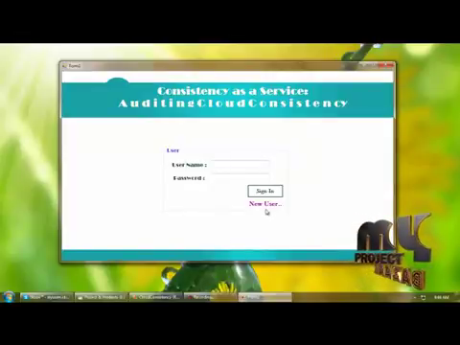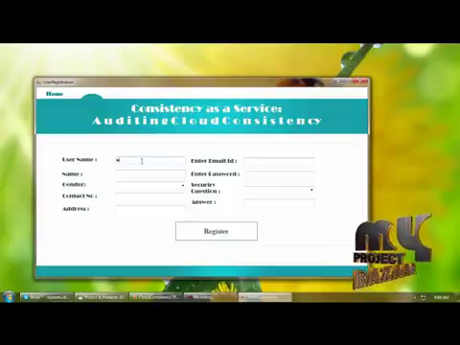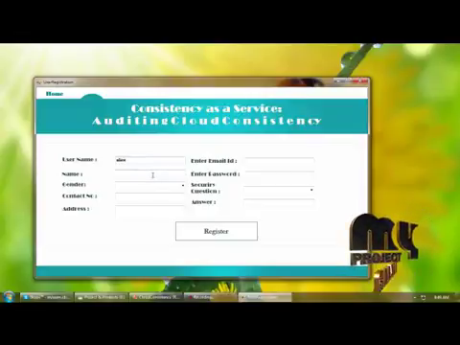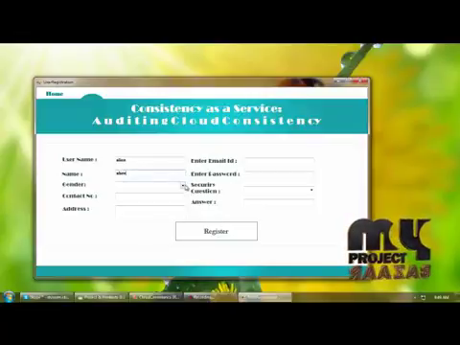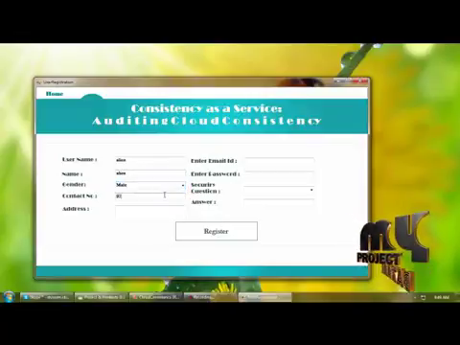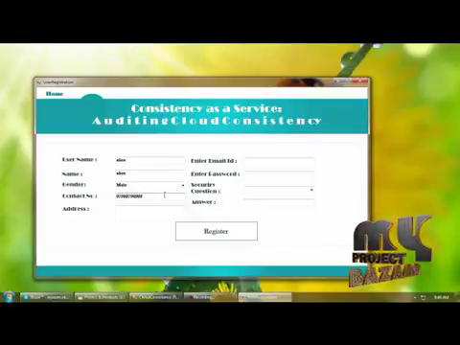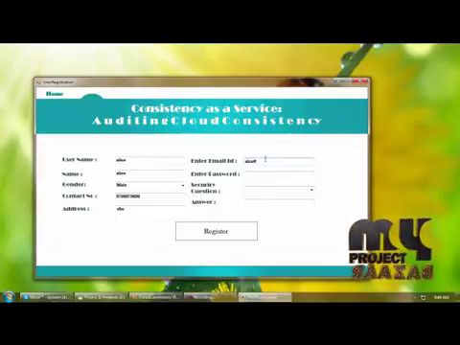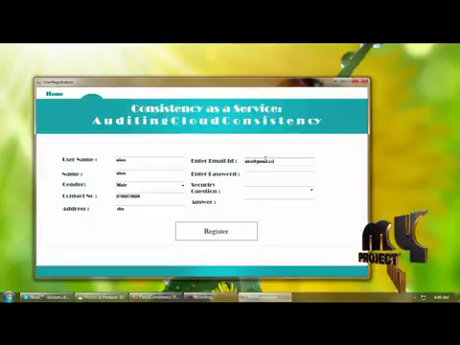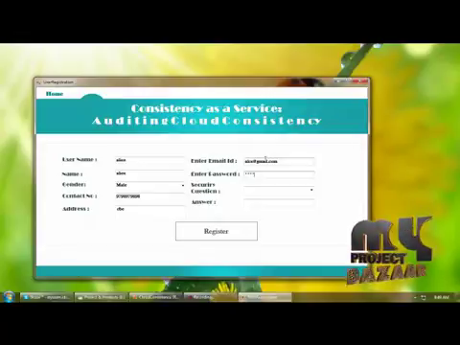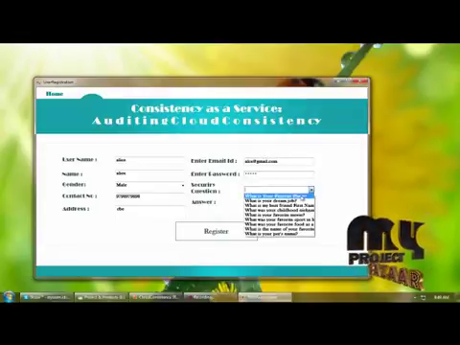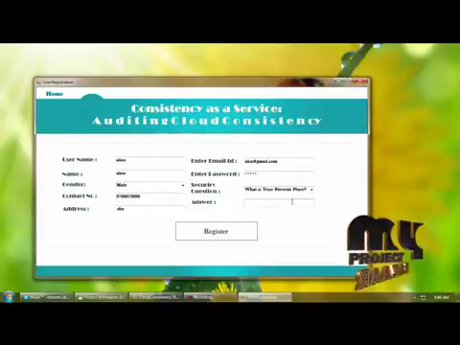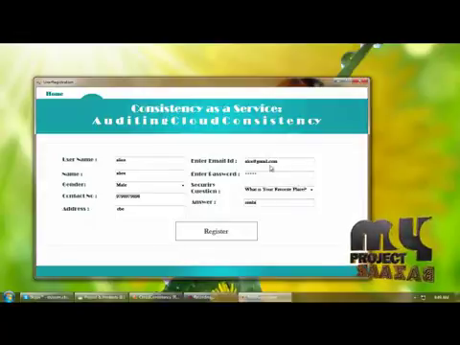If the user is a new user, they need to register by providing username, name, gender, contact number of the user, address of the user, mail ID, password, and a security question.